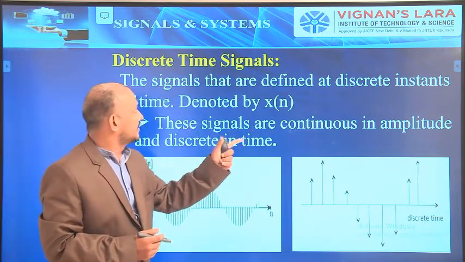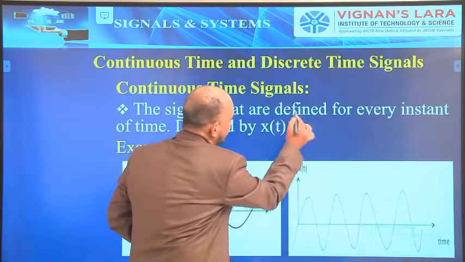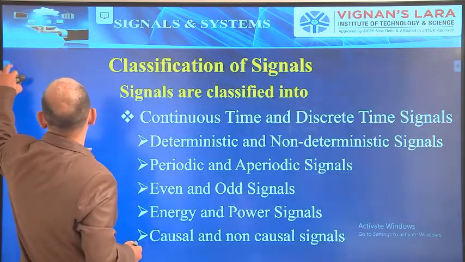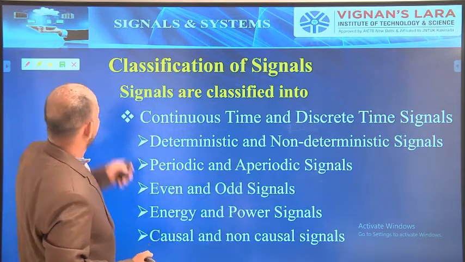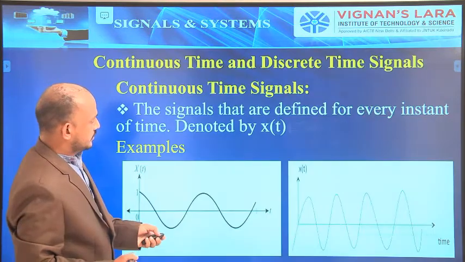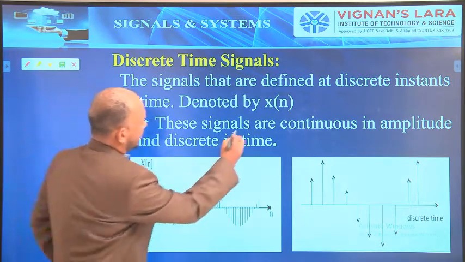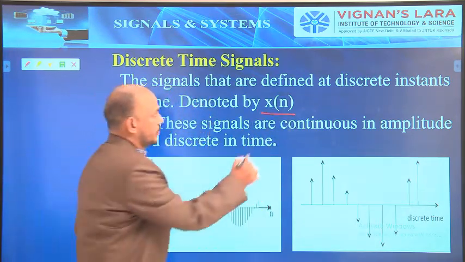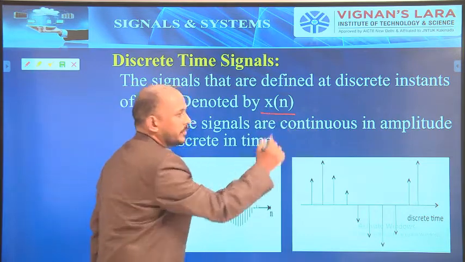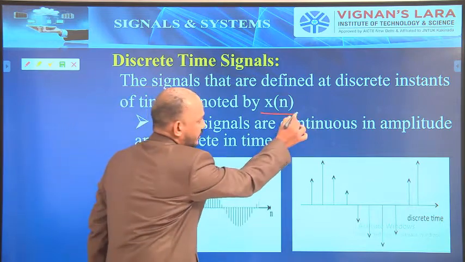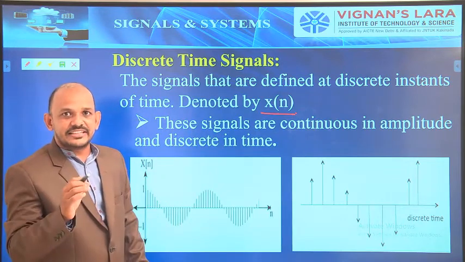Here the discrete time signals are denoted by x of n. Very, very important: whereas continuous time signals are denoted by x of t, the discrete time signals are denoted by x of n. And these discrete time signals are defined at discrete instants of time.